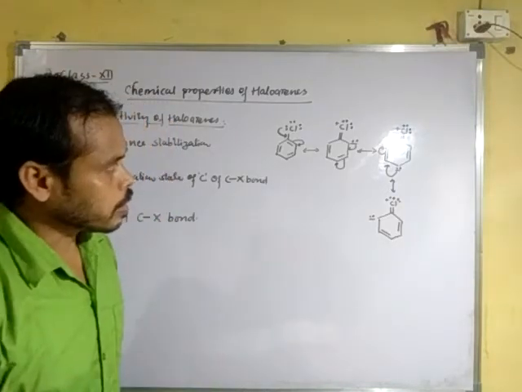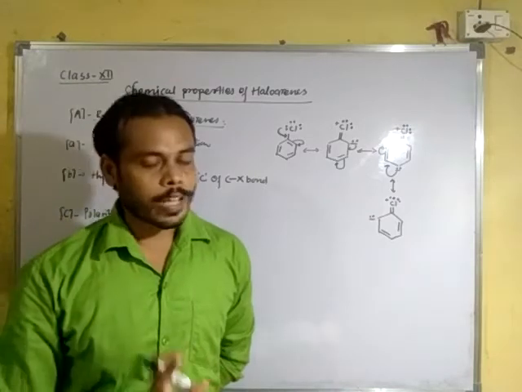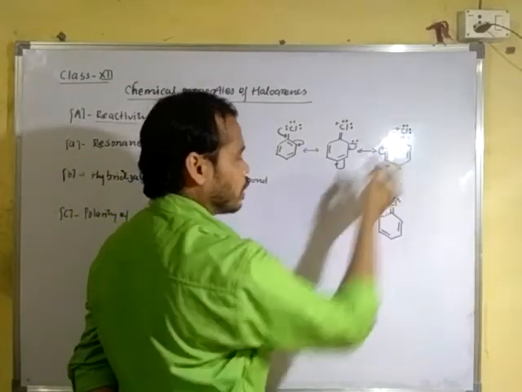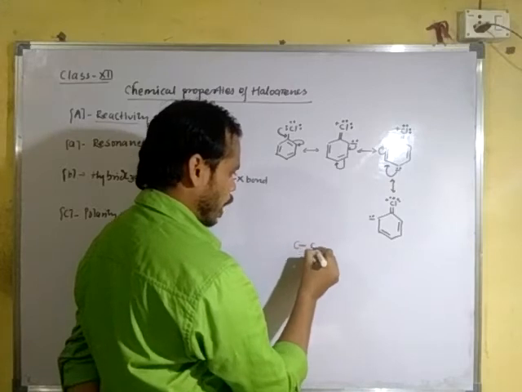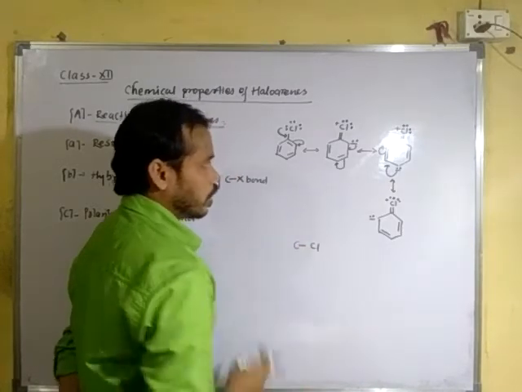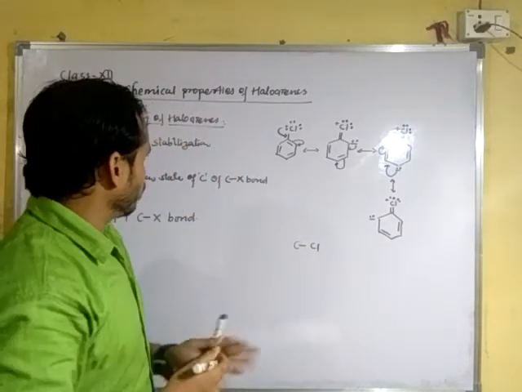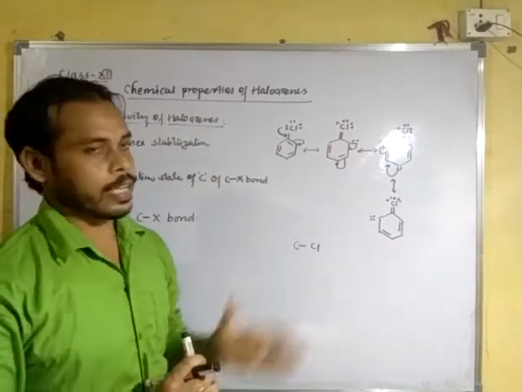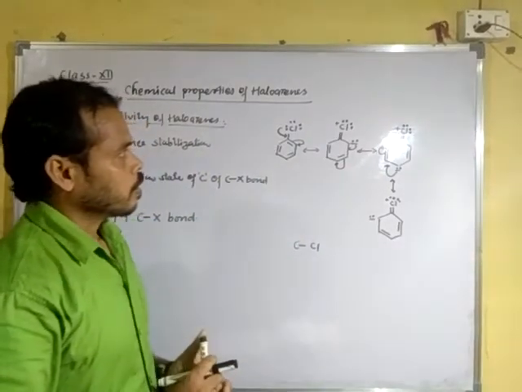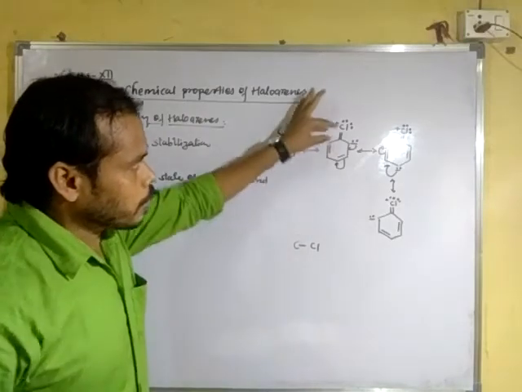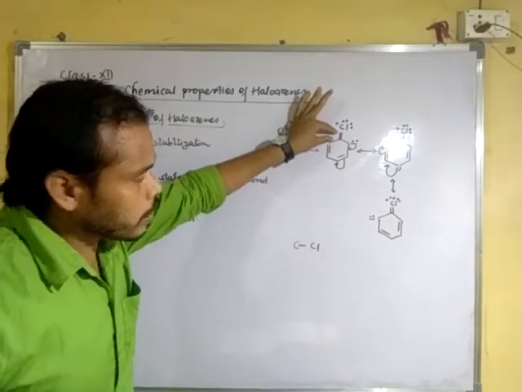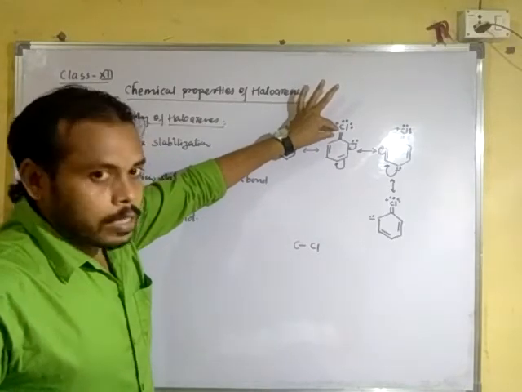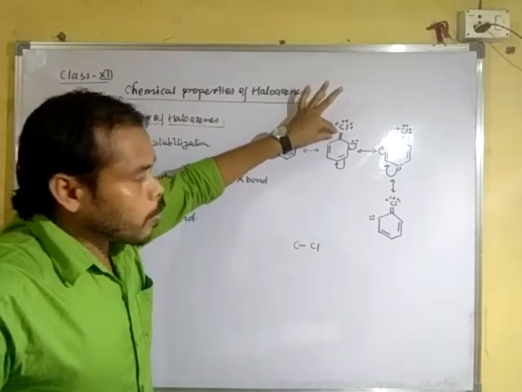In these structures, you can see the double bond between carbon and chlorine. Due to resonance forming canonical structures, the bond strength between carbon and chlorine is greater due to the double bond character.